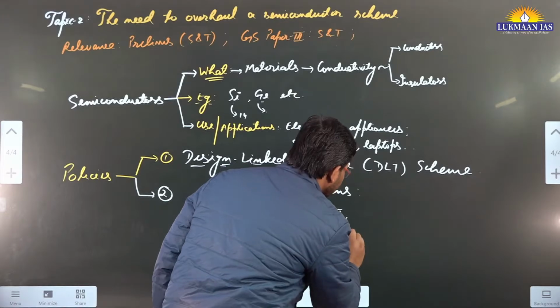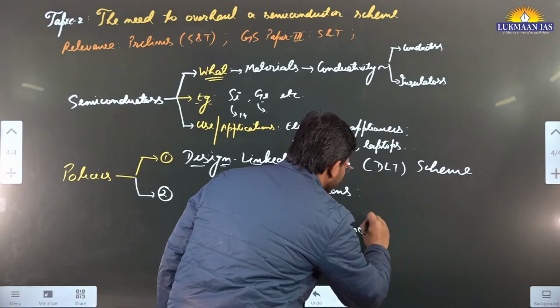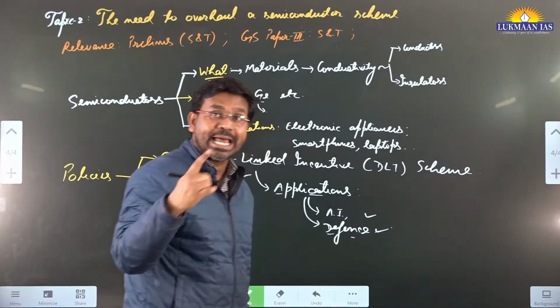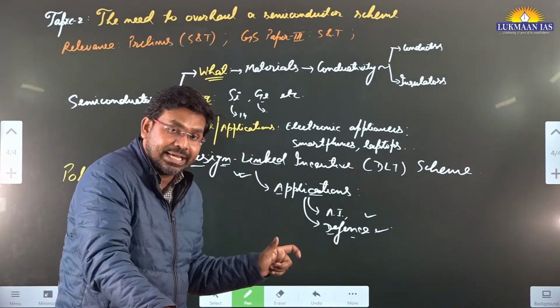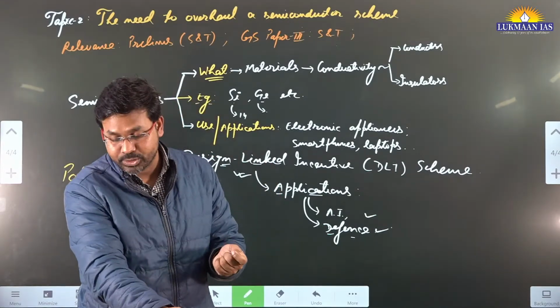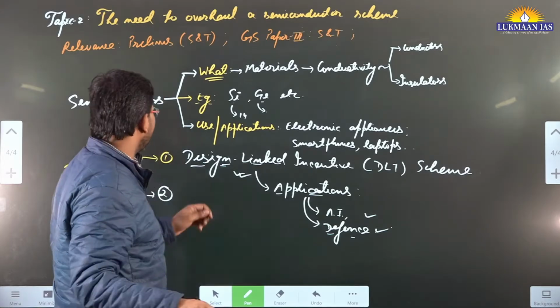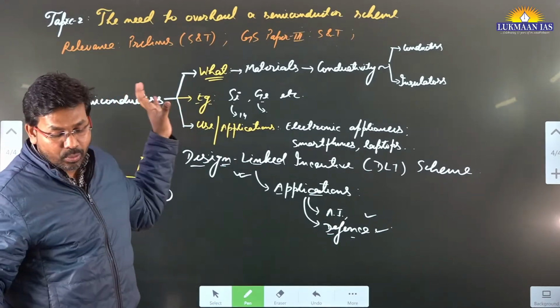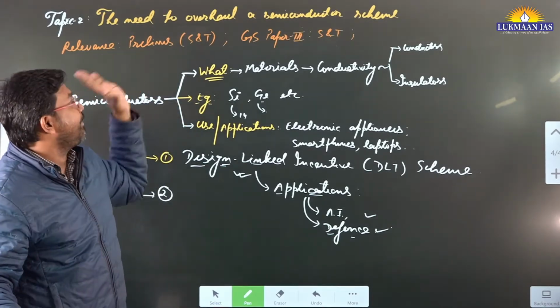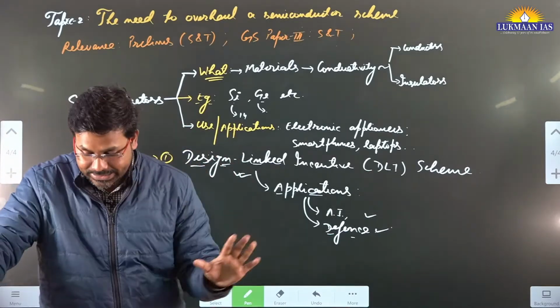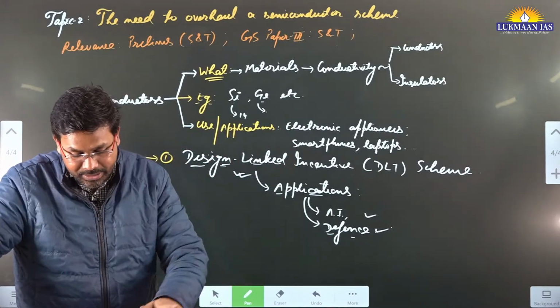Usually those things should not be outsourced, so we need to focus on designing these things inside India. We should not import them from outside. So the author says we need to overhaul the semiconductor schemes that are already existing, and the author has appraised this particular scheme.